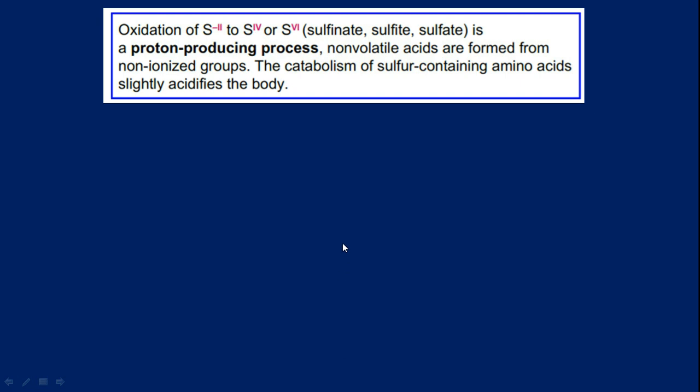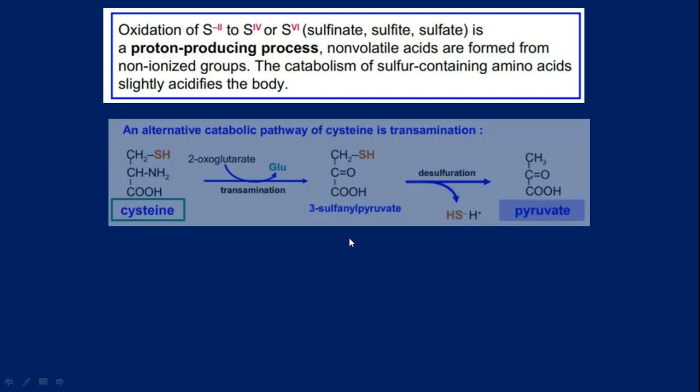Here, oxidation of sulfur from S2 to S4 to S6, sulfinate to sulfite to sulfate, is a proton-producing process. So non-volatile acids are formed from non-ionized groups. Sulfate means sulfuric acid is being formed. That is the meaning of it. The catabolism of sulfur-containing amino acids slightly acidifies the body.